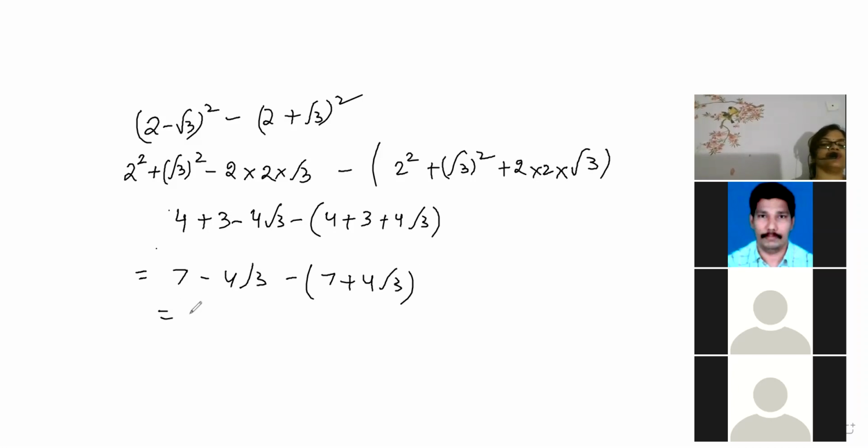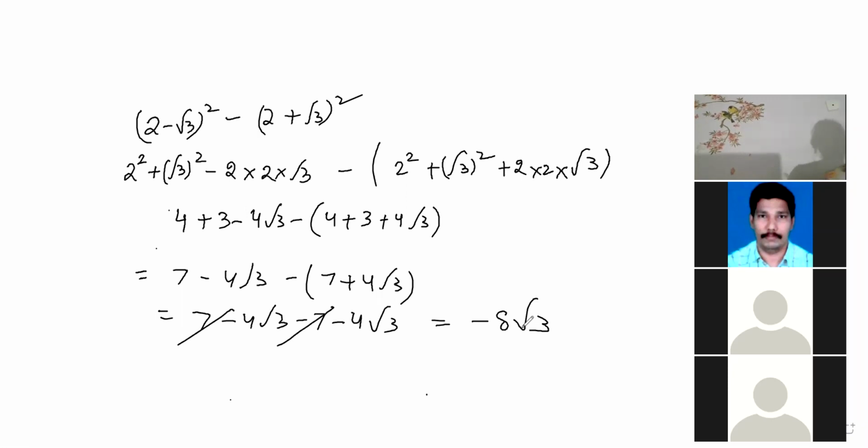Now beta, what you are going to do? 7 minus 4 root 3 minus 7 minus 4 root 3. Minus 7 cancel. It is coming minus 8 root 3. Keshav, you were so near.